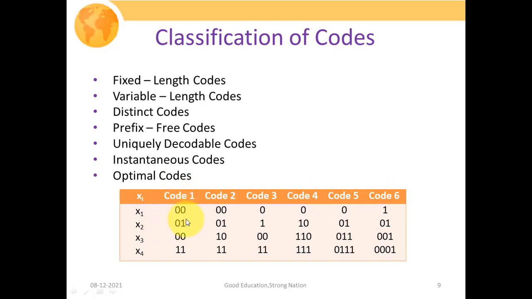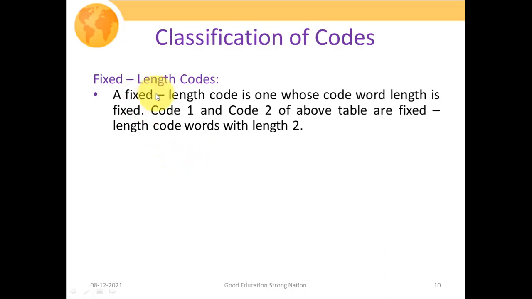Code 1 is represented as 00, 01, 00, 11. In a similar manner, we have code 2, code 3, code 4, code 5, as well as code 6. We basically try to give examples of all these codes in terms of these table values only. So the first one is your fixed length code. As its name suggests, a fixed length code is one whose code word length is fixed.